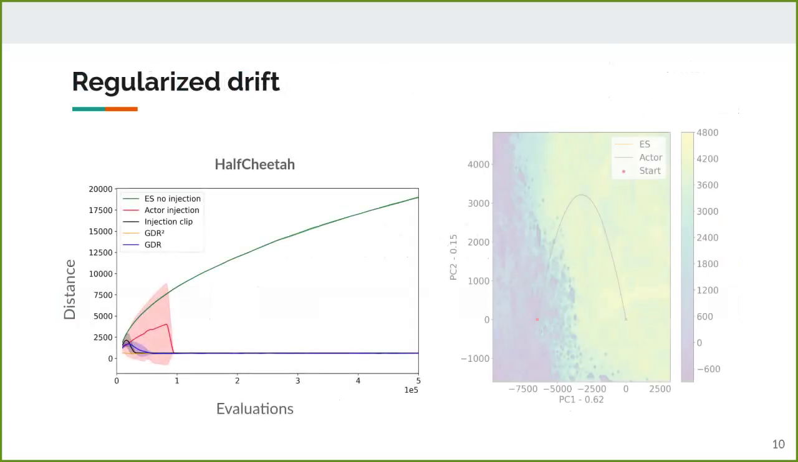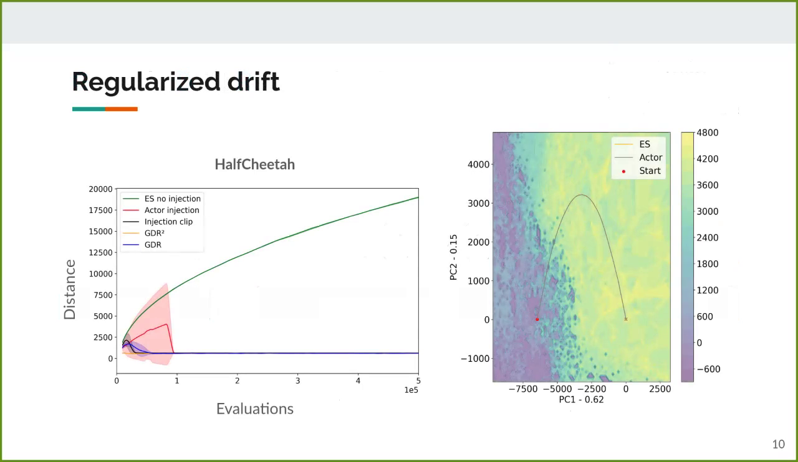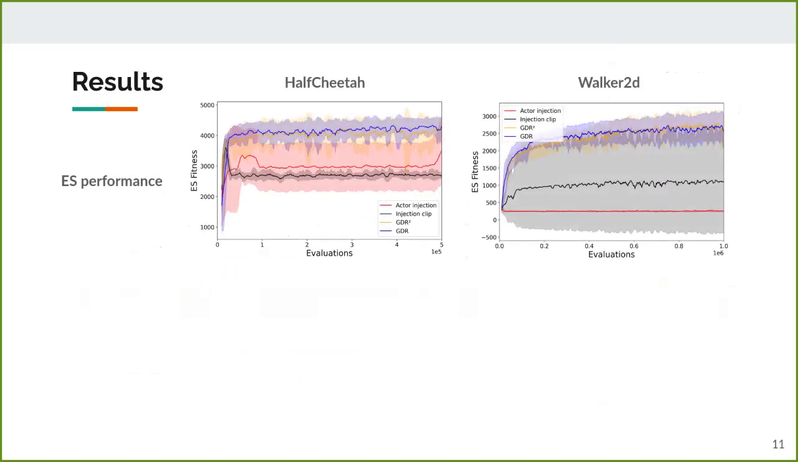When looking at the genetic distance on the left between the actor and the ES, we can see the 2 variants of GDR in yellow and blue keep the distance low from the start, and there is no genetic drift anymore. On the right, their projected trajectories overlap, as they stay close to each other genetically during the whole evolution. By reducing the genetic drift, we reduce the negative impact of actor injection on the performance of the ES.